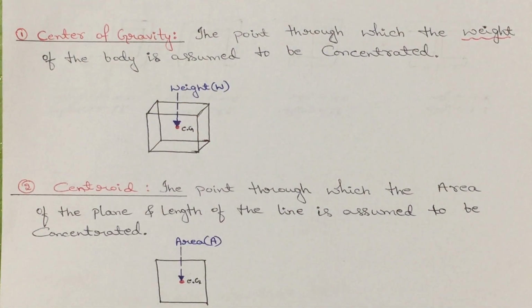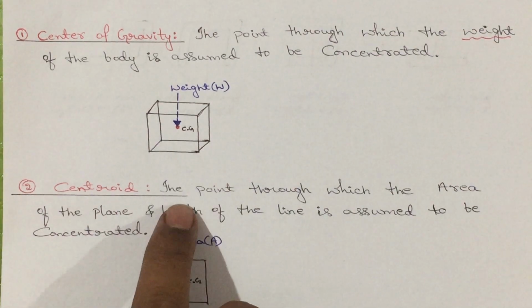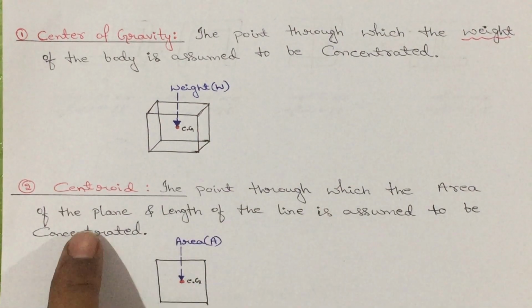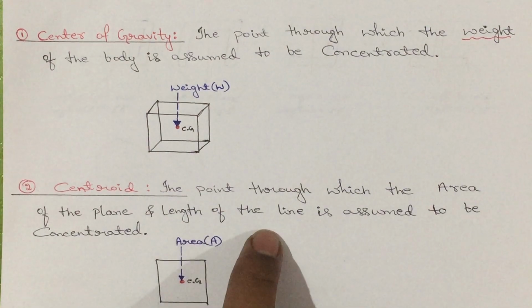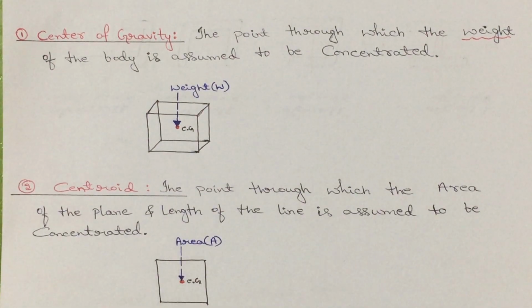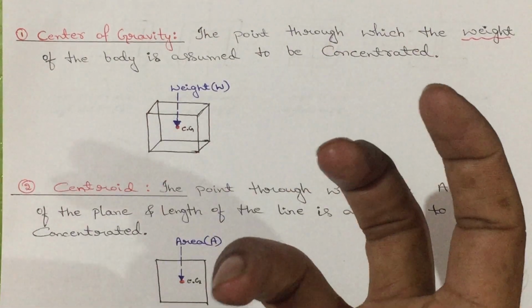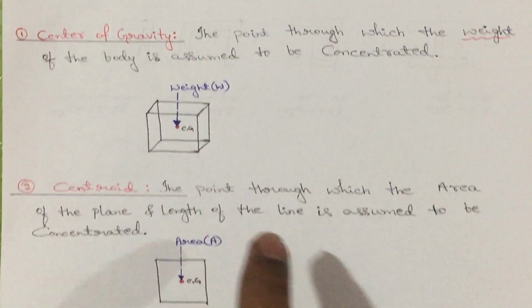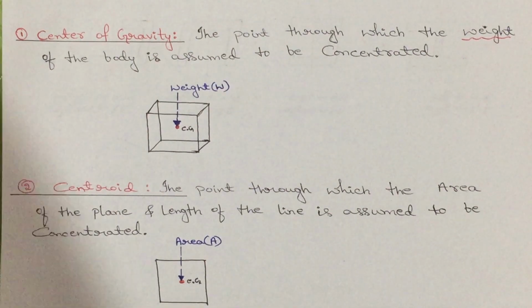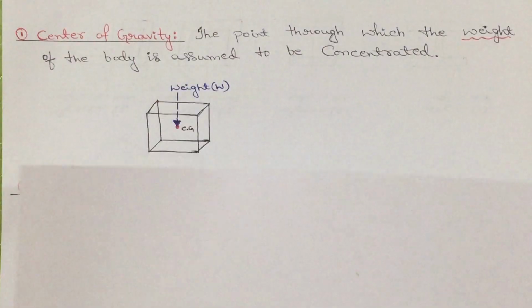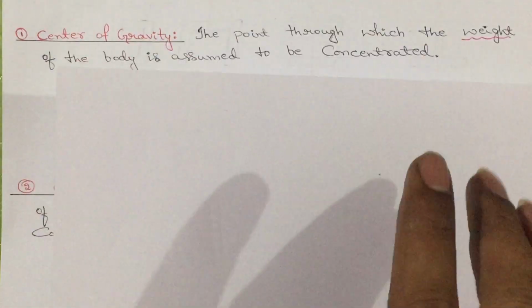What do you mean by centroid then? Centroid is nothing but the point through which area of the plane and length of the line is assumed to be concentrated. Here we are talking about weight of the body, but there we are talking about only the area of the body. Suppose if we consider a white sheet, it is nothing but plot area. It consists of only two dimensions, one is the width, another one is the depth, length as well as width.